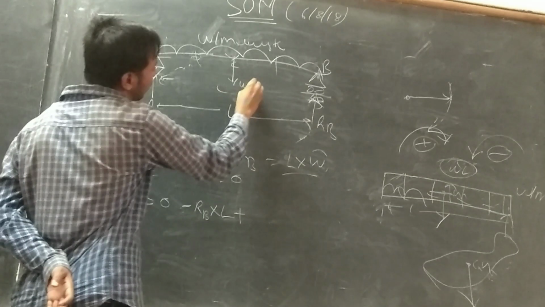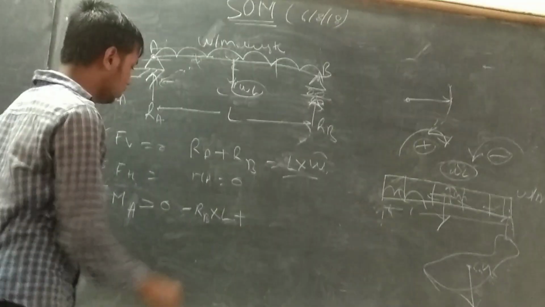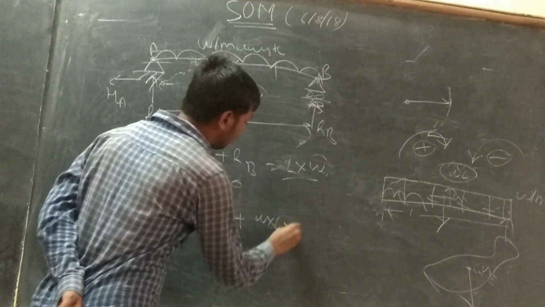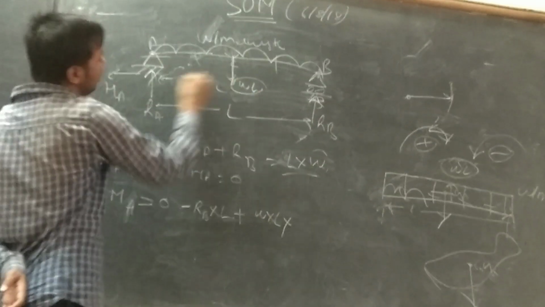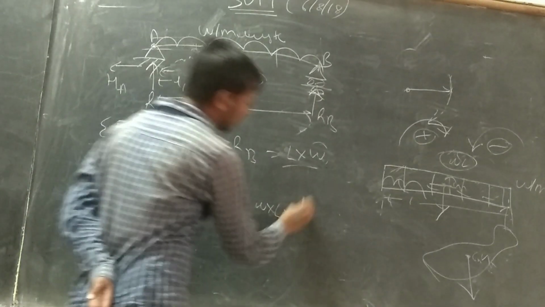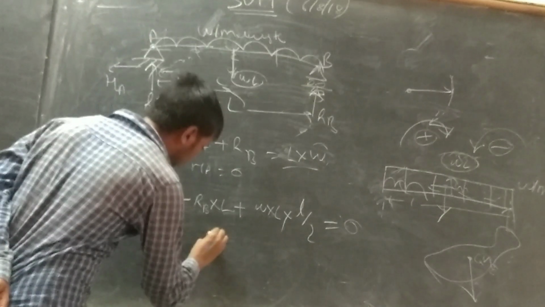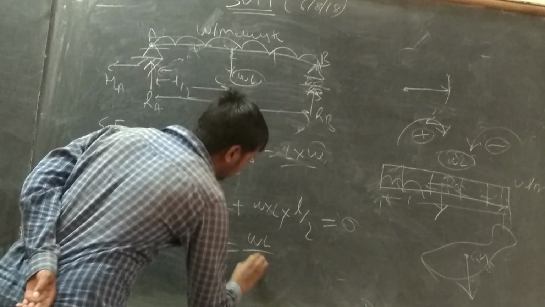The total load W acts at the perpendicular distance L by 2, the midpoint. Considering RB, the moment is W L by 2.